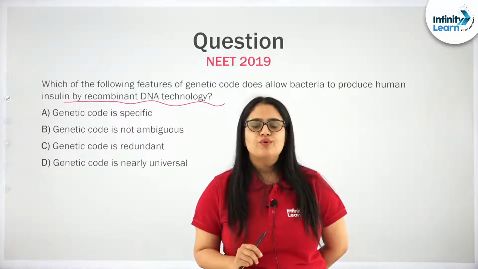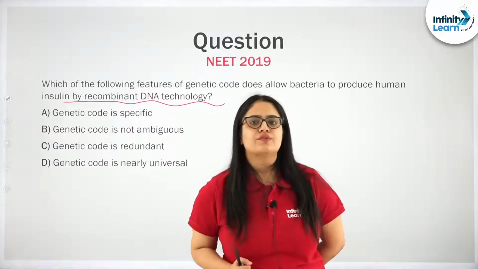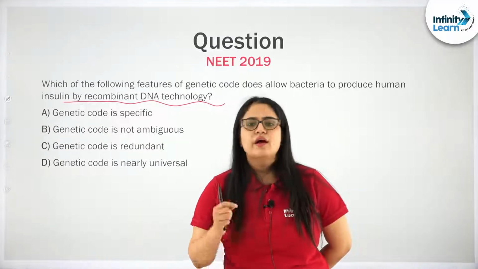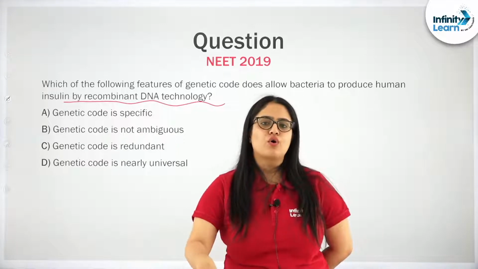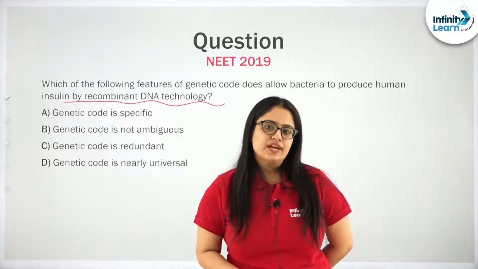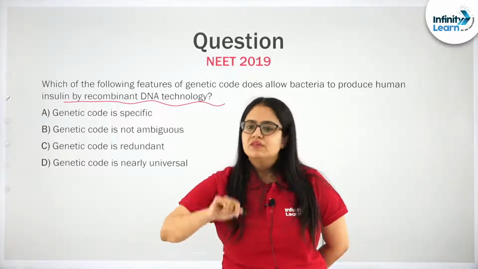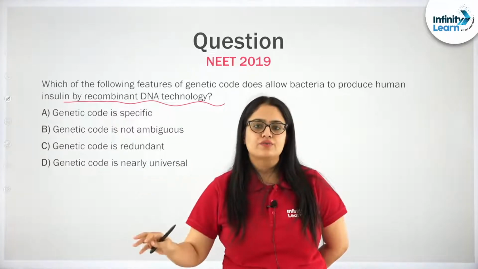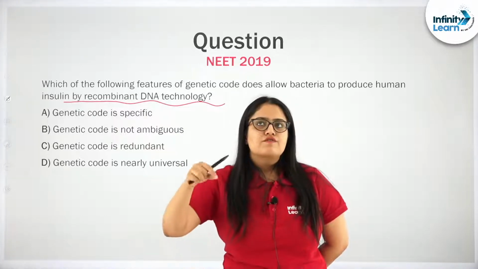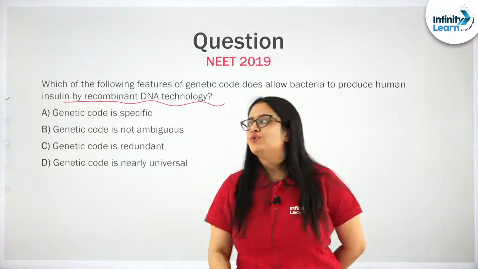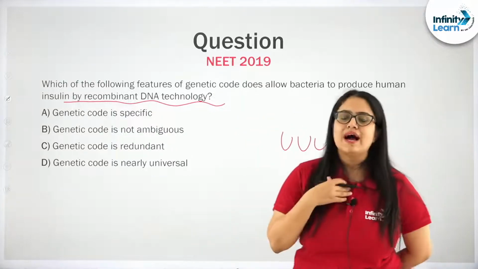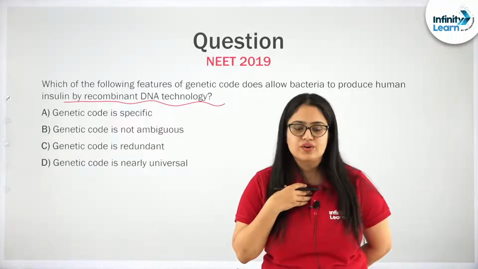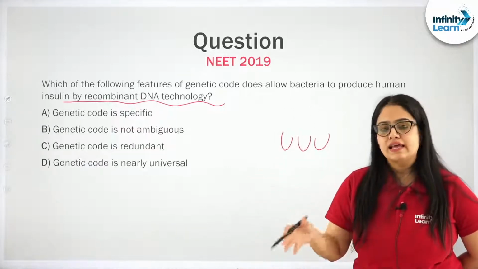You know, genetic code is nearly universal. Why nearly universal? Because there are some exceptions with respect to mitochondrial codons or in some protists. But leaving them, genetic code is nearly universal. For example, triple U in a human eukaryotic cell codes for phenylalanine.